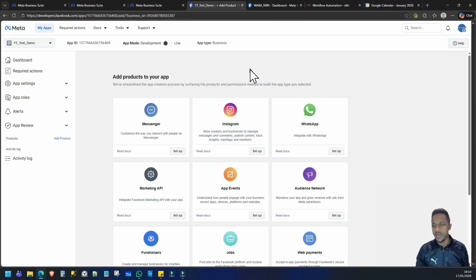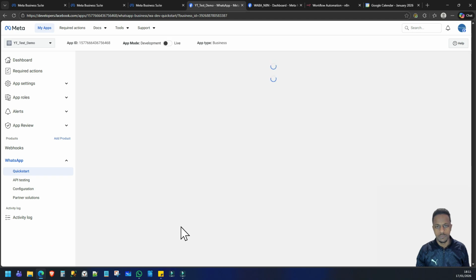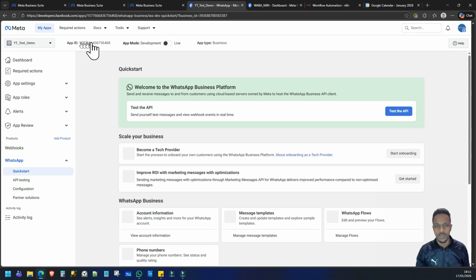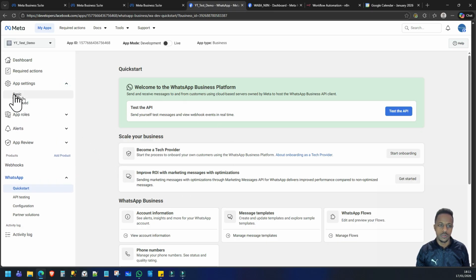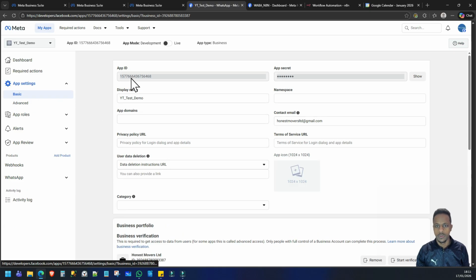Okay, so I've gone and created a test app using Meta. And what you have to do at this stage is click the setup for WhatsApp, integrate with WhatsApp. Okay. So what you'll have at the top here is your app ID. That's going to be relevant later on. You want to head over to basic. That's where we'll copy the app ID and also the client secret.